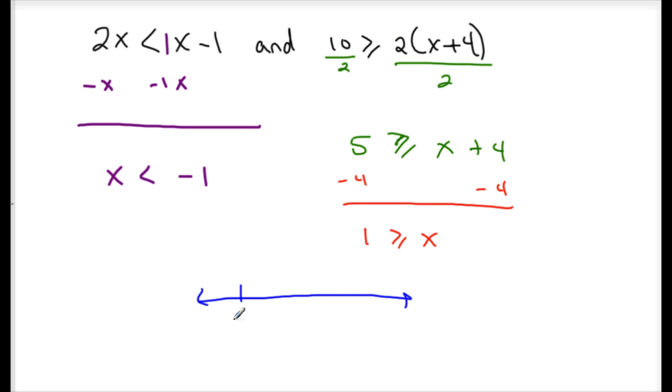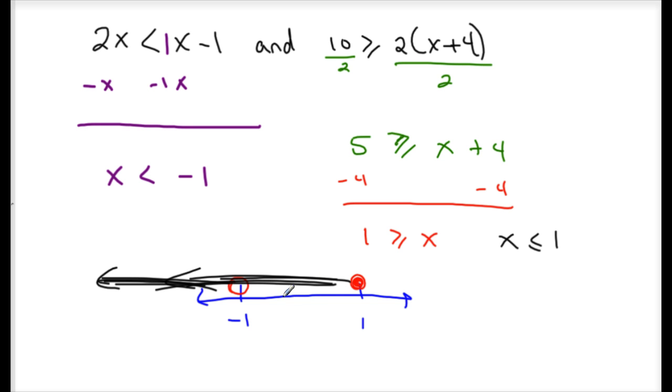Okay. So here I have negative 1 and 1. I have an open circle here at negative 1. I have a closed circle here at 1. My first inequality says x is less than negative 1, so everything going to the left. The second one says x is less than or equal to 1, if I read it correctly. That's also everything going to the left. So both these inequalities overlap. So you just stick with this first one here, and so your solution set is anything that's less than or equal to 1 will work.